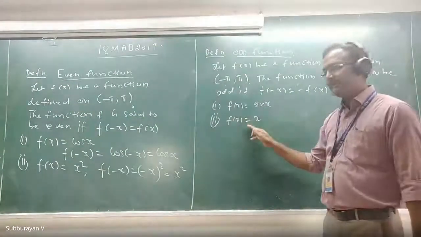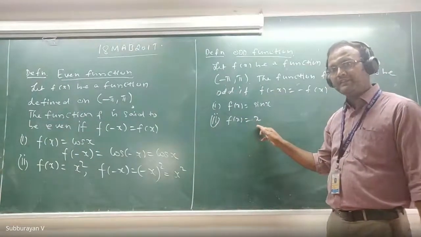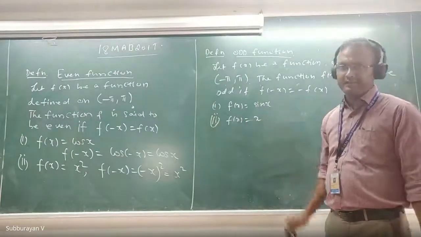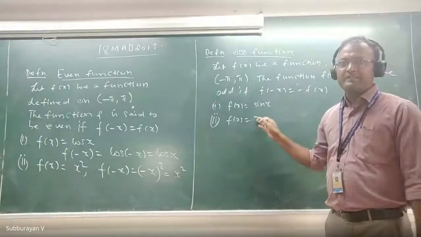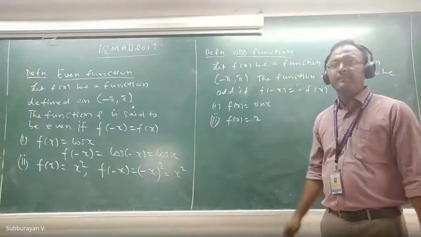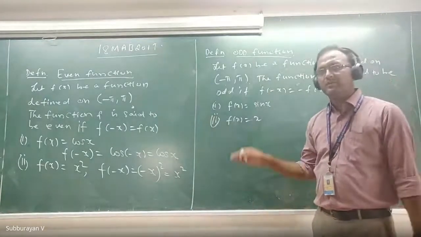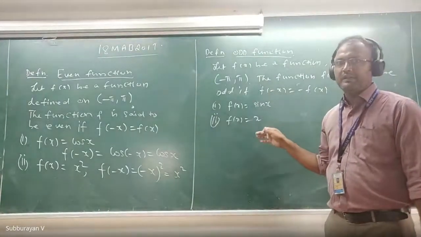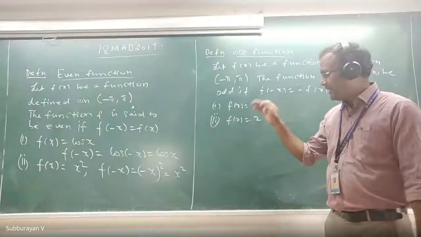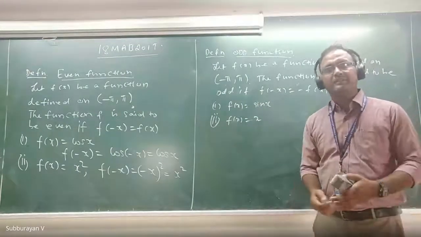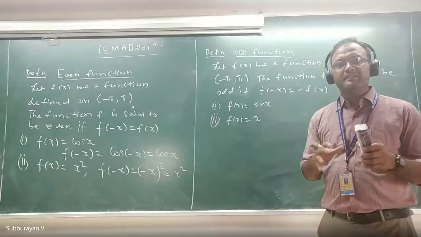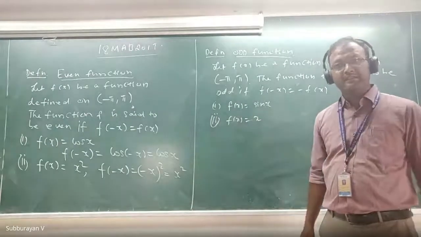If I replace x by minus x, then it is going to be minus x, that is equal to minus f of x. Therefore x is an odd function. In general, x to the power of any odd number is going to be an odd function. And any combination of odd functions, in the sense of addition or subtraction, is odd.